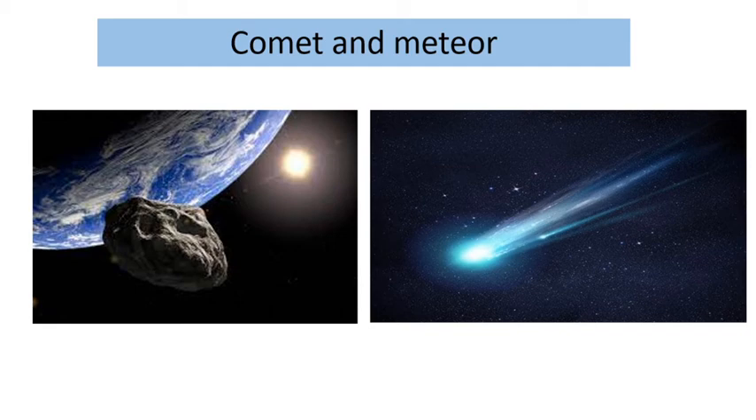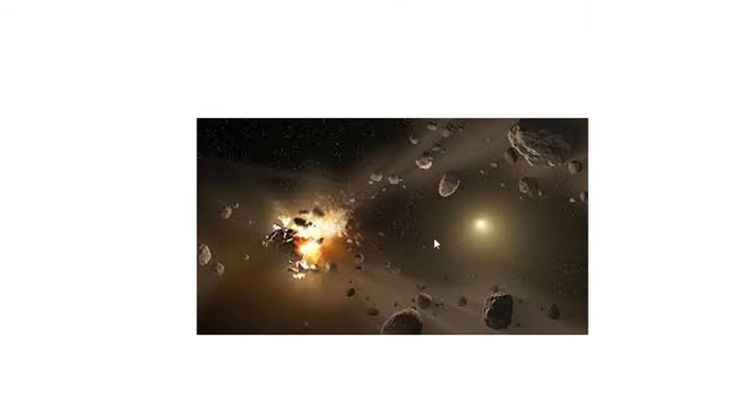There are other luminaries in the solar system besides the sun, the planets, and the satellites. They are called comets, meteors, and asteroids. They revolve around the sun. They are smaller in size than planets, rocky and metallic objects, and they are called asteroids. They are like small planets.